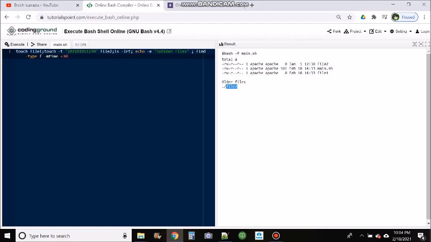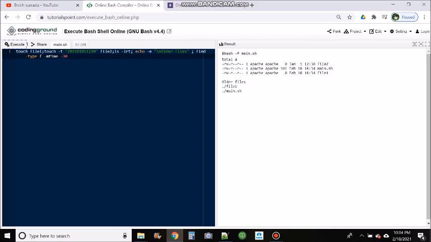If you want to find the files which are modified in the last 30 days, you can simply give -30. You will get file1 and main.sh. So these are the latest files. Okay.